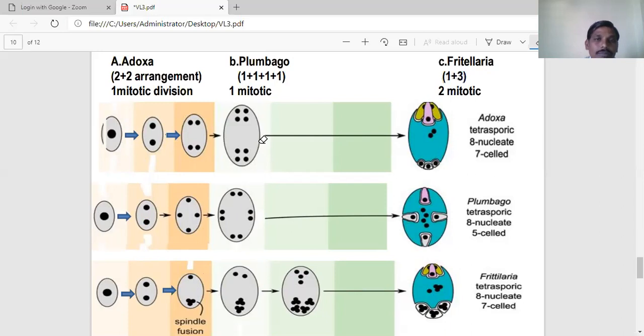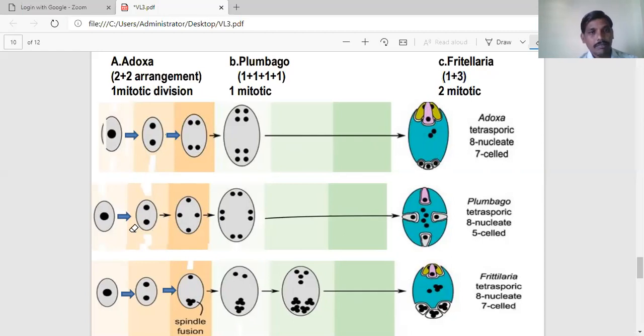Everybody observed, so here the first mitotic division leads to formation of 8 nuclei, and these 8 nuclei are arranged in 2 groups of 4. One of the haploid nuclei migrates towards the center. In this way, at maturity, we see an 8-nucleate, 7-celled embryo sac. This is structurally similar to Polygonum, but Polygonum is derived from one spore, whereas Adoxa is derived from 4 haploid nuclei, equivalent to 4 spores.